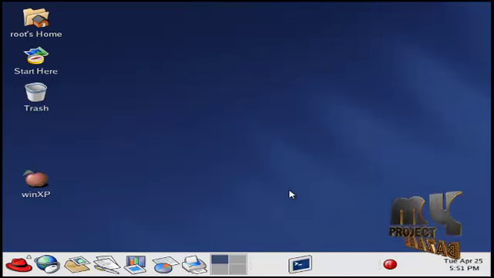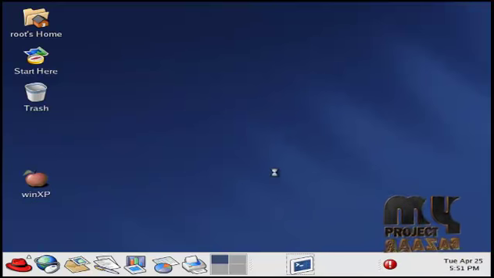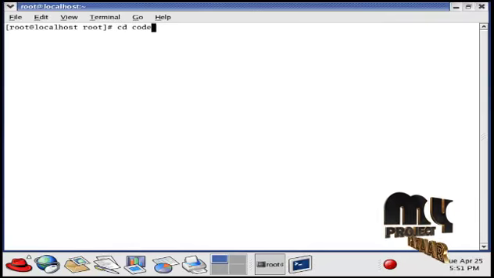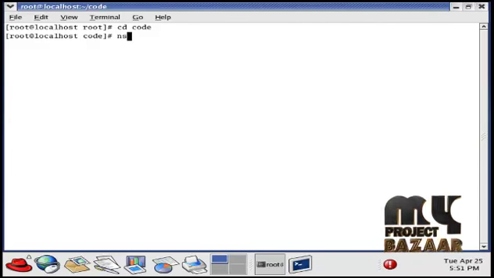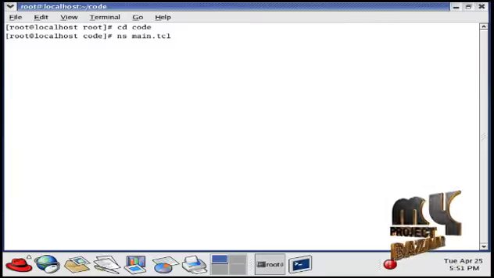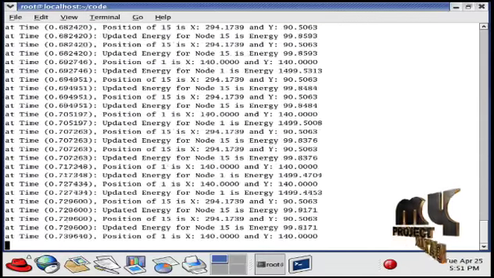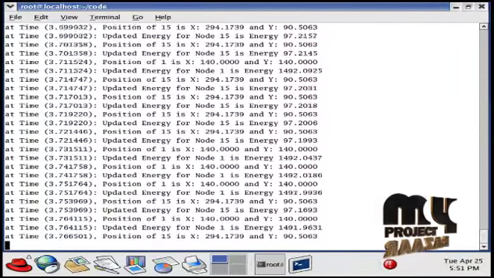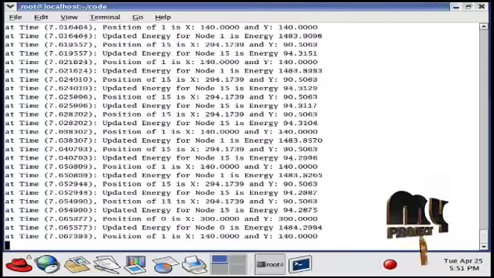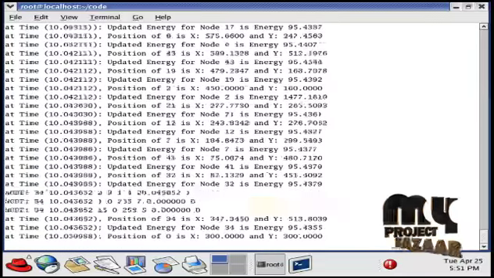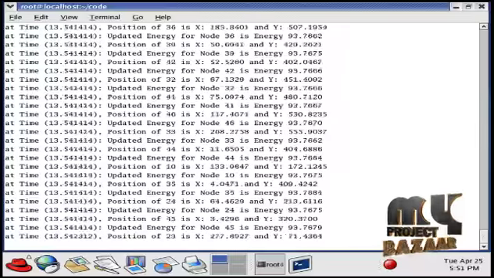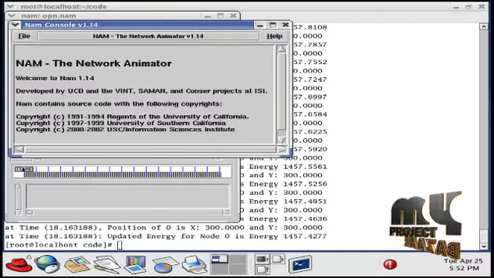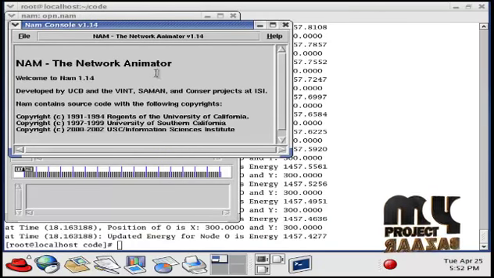Now we are going to see the output demo. First, open the terminal window, then go to the directory where we have the code, then type ns filename.tcl. Now the nodes are created and the code is running. The position of each and every user equipment is updated because, as per it, the channels are assigned for the base stations. The animator window shows the output of our process.